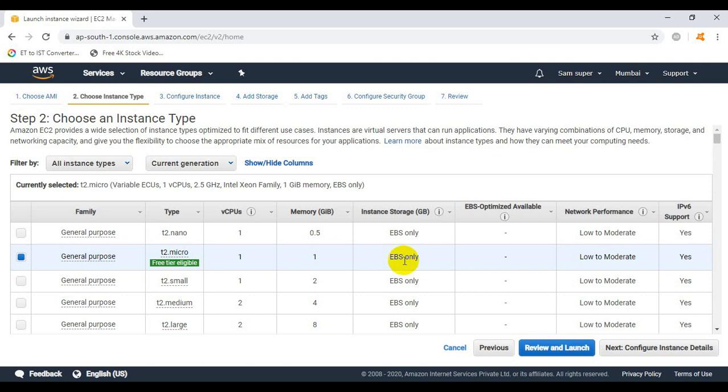EBS stands for Elastic Block Storage. The purpose of EBS storage is to store and install the operating system inside. We use EBS storage only inside EC2 instances. So now click on next.